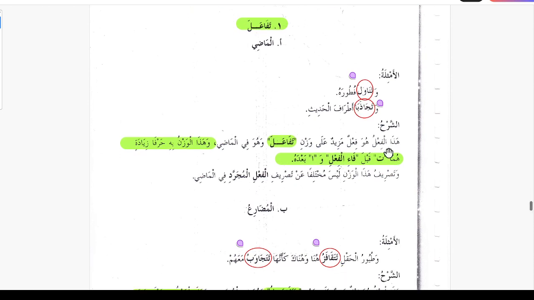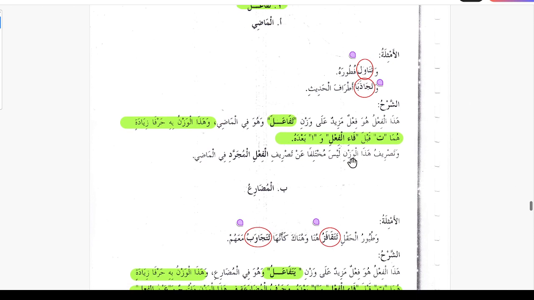So sharhuhu, this is the explanation. Hadha al-fi'lu huwa fi'lun mazidun. This is the fi'l mazid, ala wazni tafa'ala, on the pattern of tafa'ala, wa huwa fil madi, and this is for the past tense. Wa hadha al-wazn bihi harfa ziyadatin, so this pattern we can make by adding two additional letters: ta before the fa of the verb, and alif after the fa.